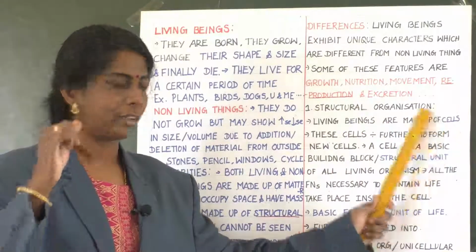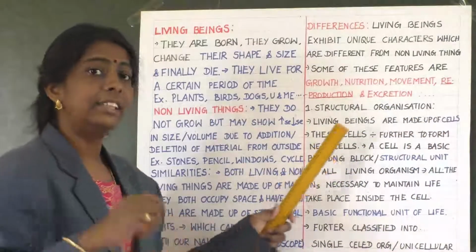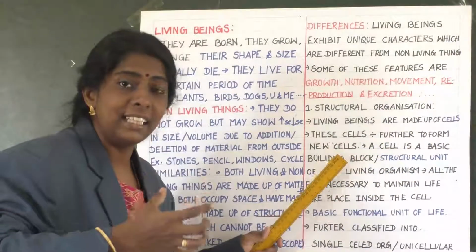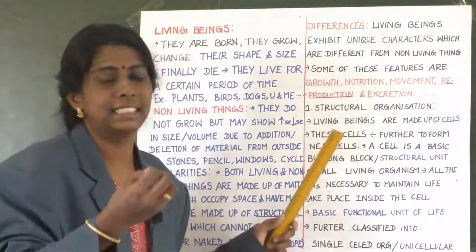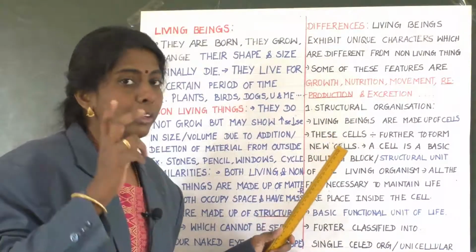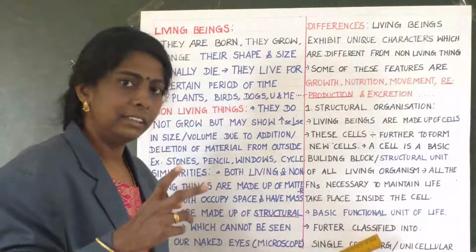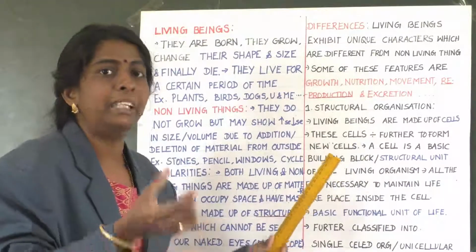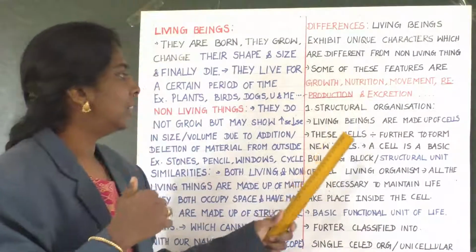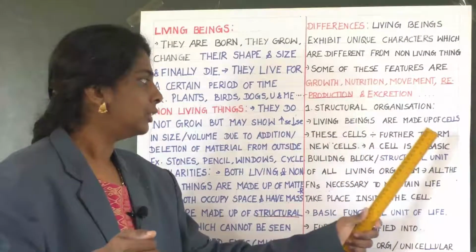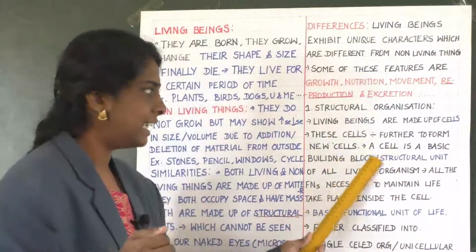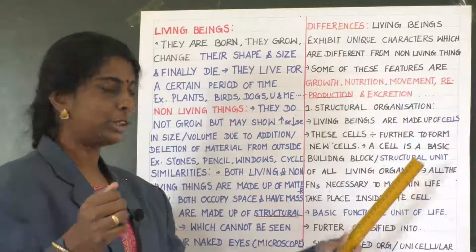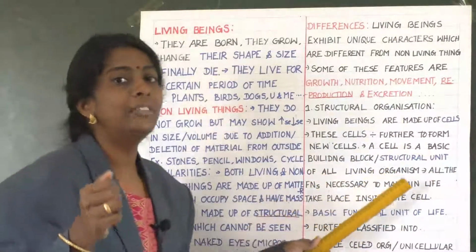cells. These cells divide further to form new cells. So one cell is getting multiplied to many cells here. Basically, the building block of an organism is nothing but the cell. Clear? A cell is a basic building block or structural unit of all living organisms.